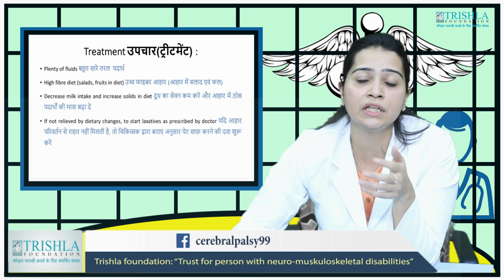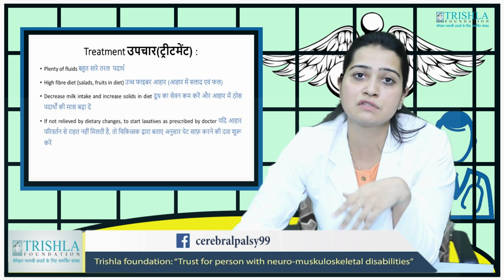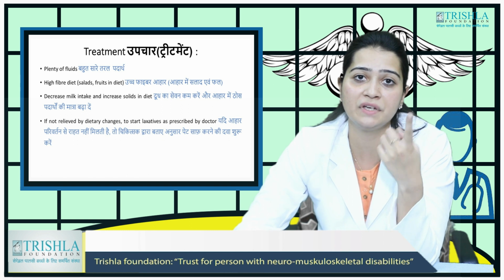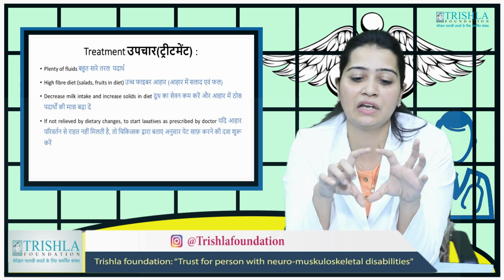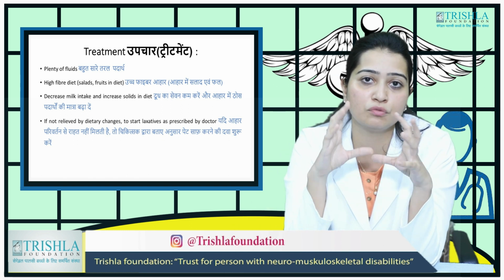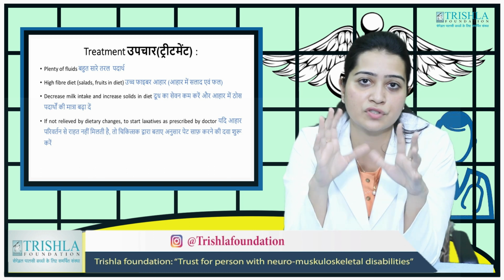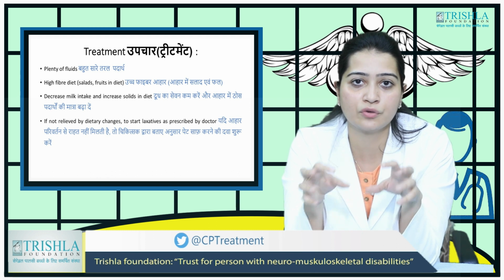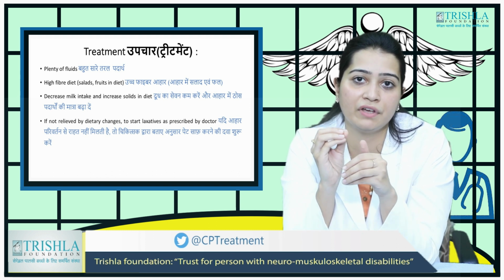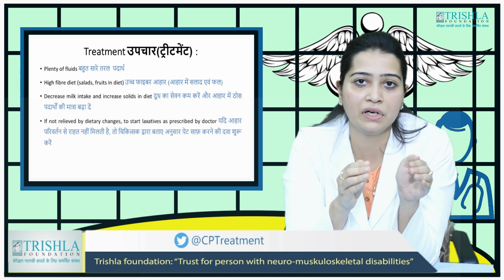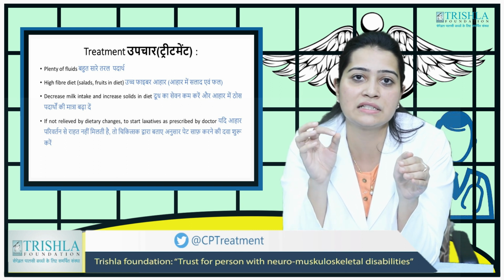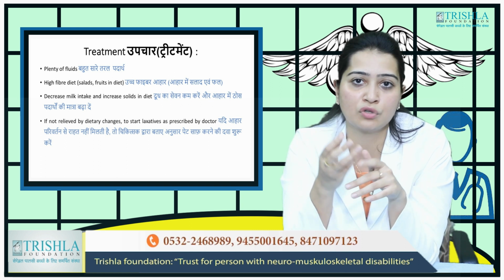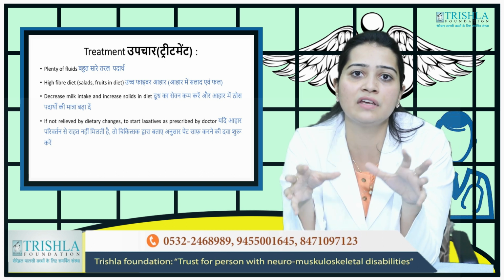How to treat it? Give plenty of fluids. As much fluids as the child can have, please give. 6 or 7 medium-sized glasses should be had by a child of 5 or 6 years. A high fiber diet, along with dal, roti, sabji, is very, very important. With our normal diet, supplement with salads like beetroot, cucumber, tomato, everything is required.